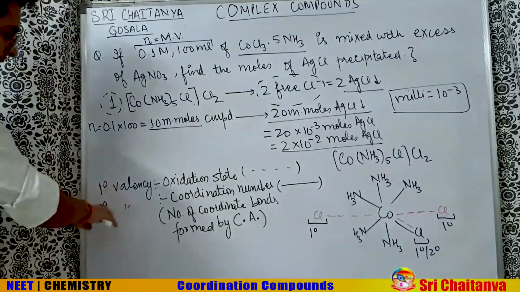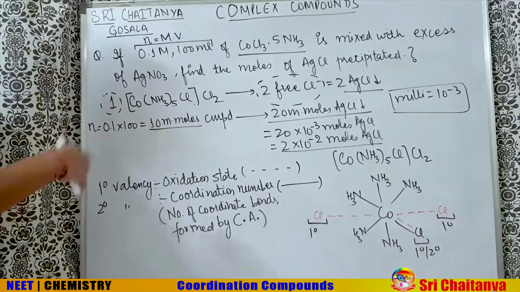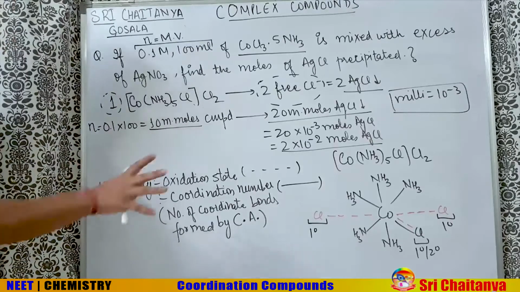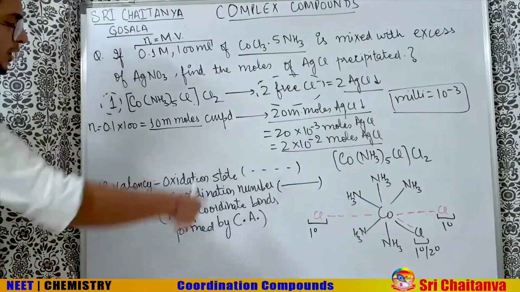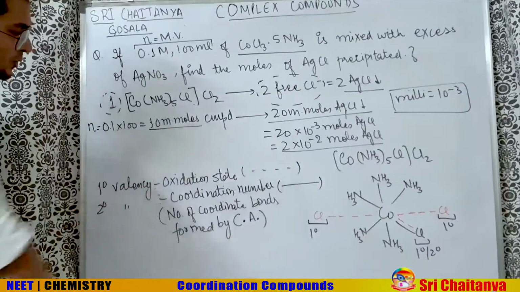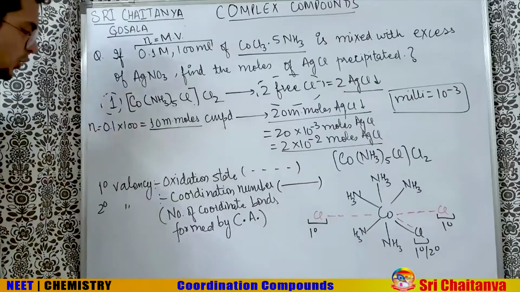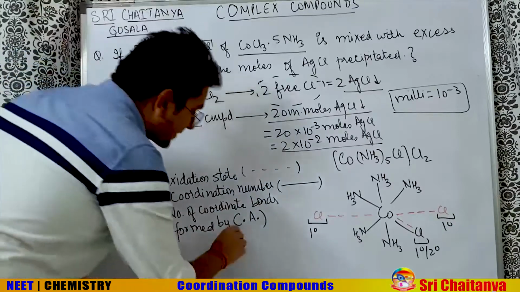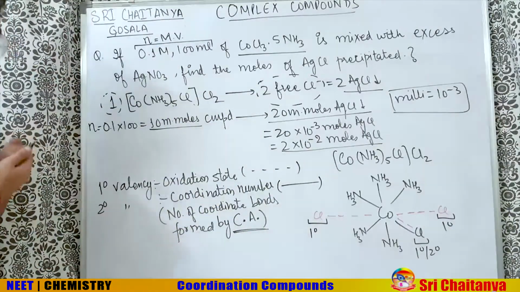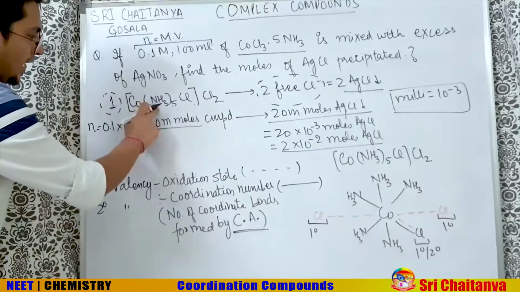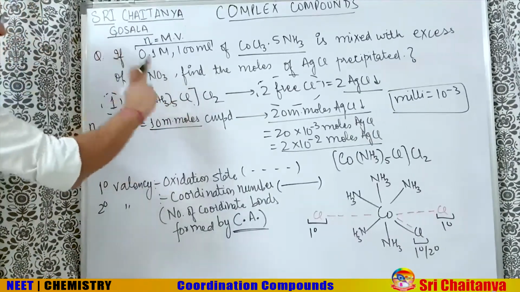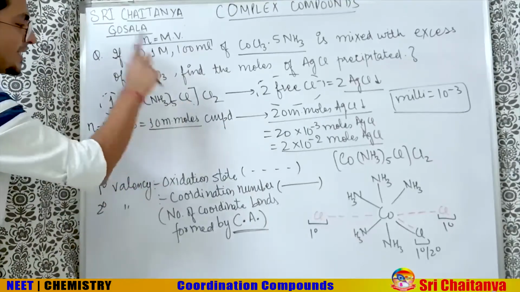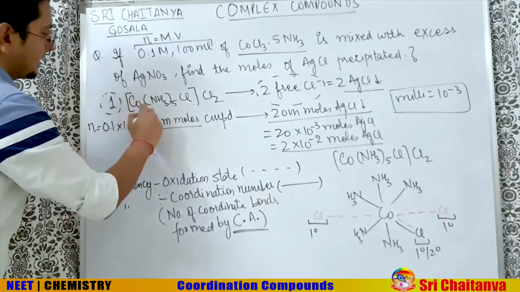Second part: in this topic of Werner's theory, when it is mixed with the new theory, primary and secondary valencies were redefined. Questions on this come in the NEET exam. The simple shortcut is that you can assume the primary valency to be the oxidation state and the secondary valency to be the coordination number. So what is coordination number? Coordination number is the number of coordinate bonds formed by the central atom. For example, each NH3 and each Cl will make one coordinate bond with Co. So Co is forming 5 plus 1, 6. So its coordination number will be 6.